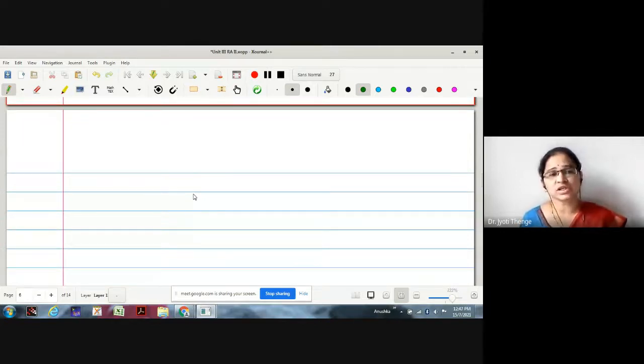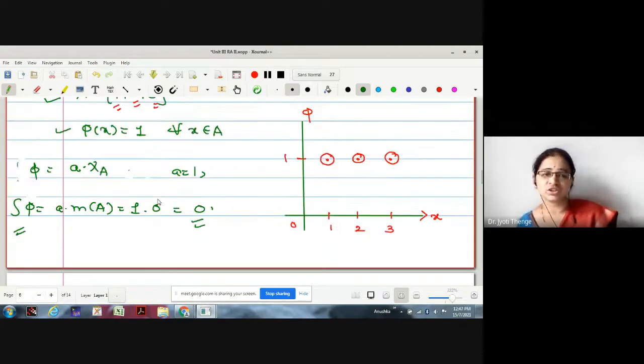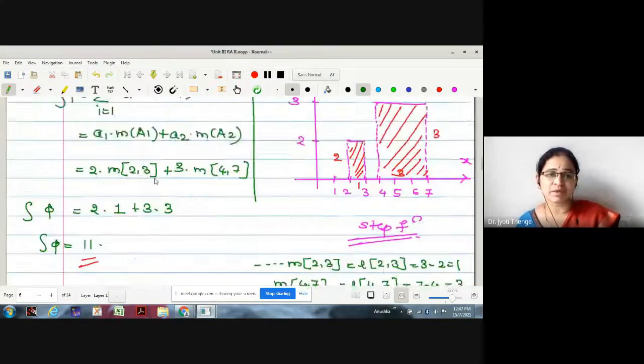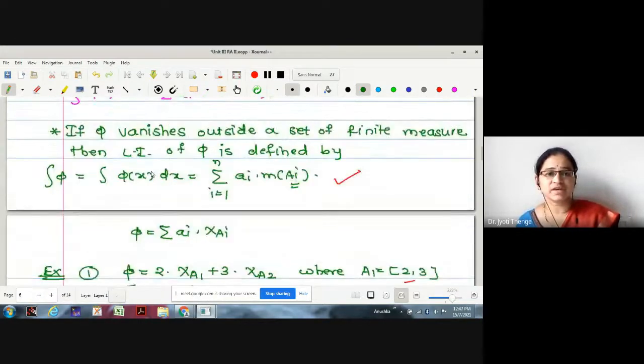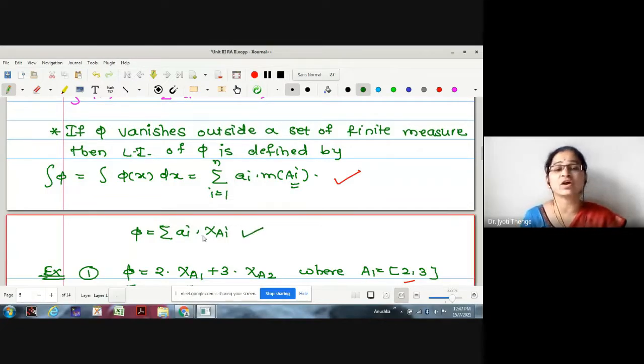Now the next question is, as we have seen the definition of integration of a simple function, integration of phi is summation ai into measure of ai, provided this is written in canonical representation. Suppose I don't know whether the simple function given is a canonical representation or not? Then what to do about the integration?